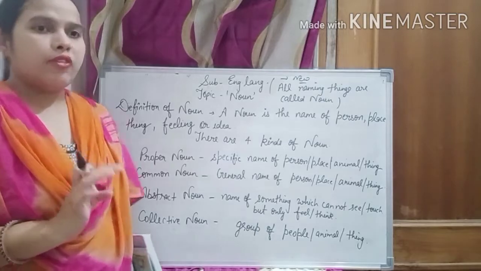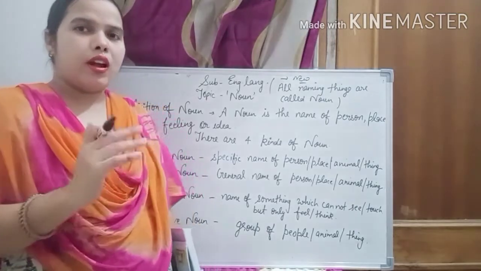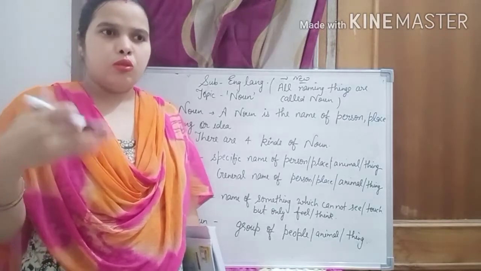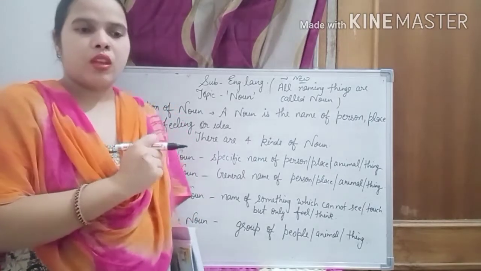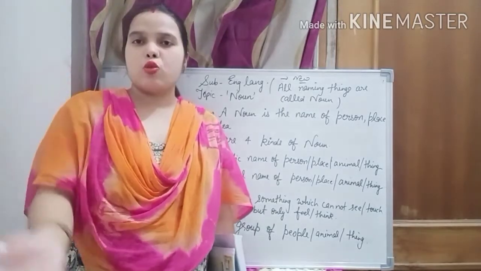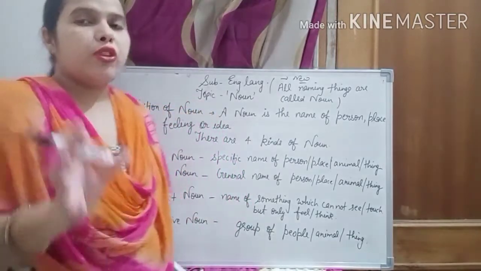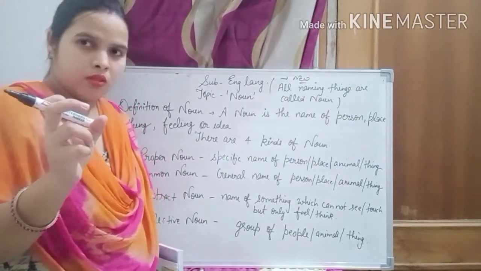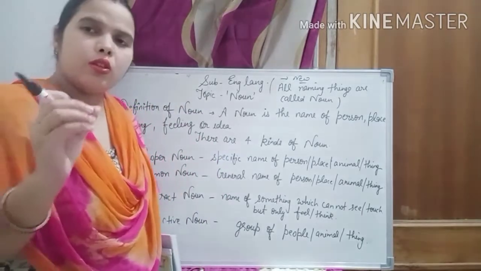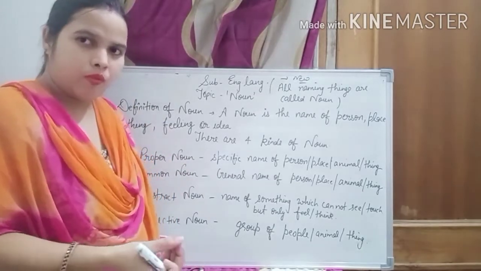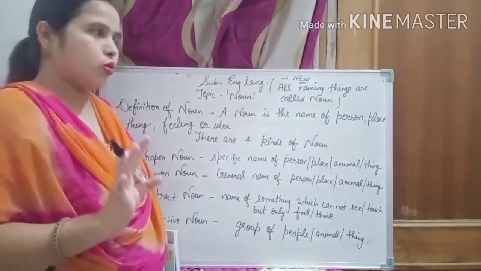Suppose I am talking about this room, what are the things you talk to the name and you tell the name also. If I am talking about your classroom, your house, if you can see or touch the things and which things has a name, that is noun.